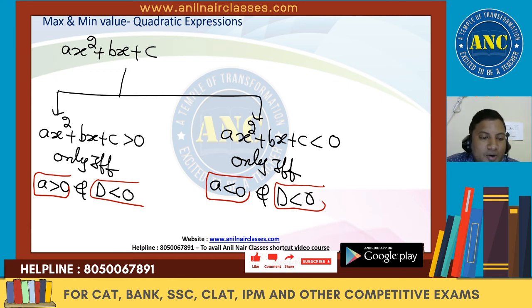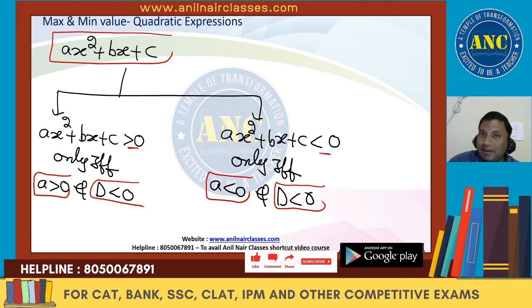Is the idea clear? The quadratic expression and its behavior when it is greater than 0 and when it is less than 0. Fundamentals clear? What all we discussed? Quadratic expression, discriminant of a quadratic expression, definition of a root, difference between a root and a solution, graph of a quadratic expression when a greater than 0 with d greater than 0, d equal to 0, d less than 0, and ax square plus bx plus c when a less than 0 with d greater than 0, d equal to 0 and d less than 0. I hope the idea is clear.